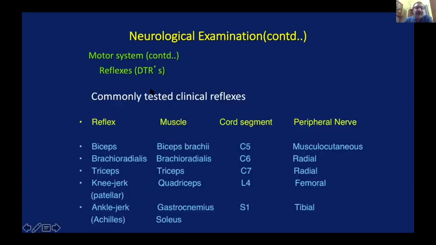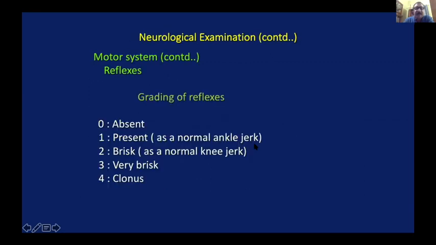Now these are all the deep tendon reflexes which we are supposed to examine in the exam, and you have to memorize this particular table. These are the common deep tendon reflexes which we must examine in the exam. You must remember the muscle which is acting, the cord segment, and which is the peripheral nerve. Once you remember this table, you will be able to realize that if a biceps is absent, then most probably C5 is involved. That way. Now let me show you examples in the further slides.